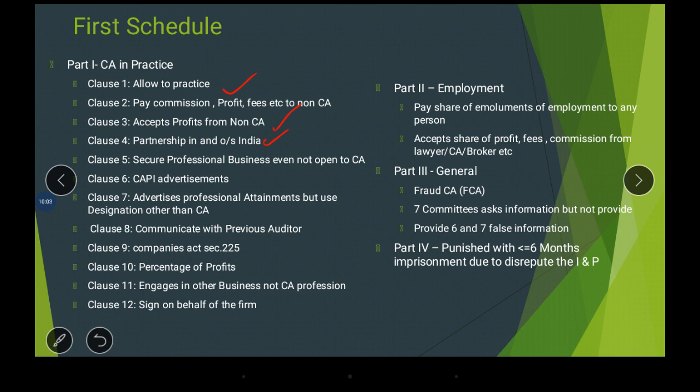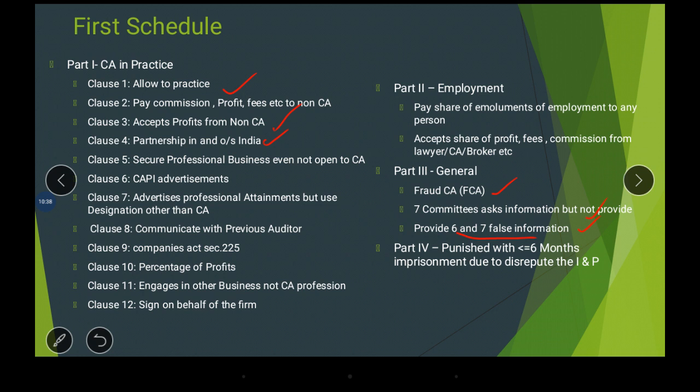I complained that they require some information from him. They asked for some information from him, but he didn't provide it. But finally, when they forced him, he gave false information. How much information? He gave 6 or 7 pieces of false information. So I decided he is a fraud CA. I complained to the 7 different committees. They asked for the information, but he didn't give it. Then he finally provided 6 and 7 of false information.